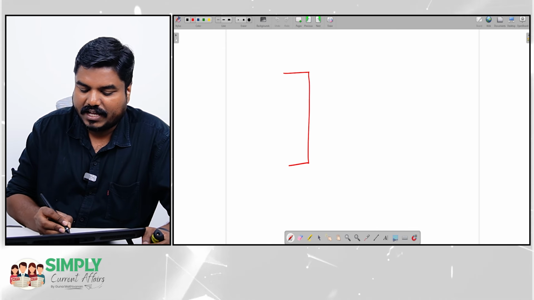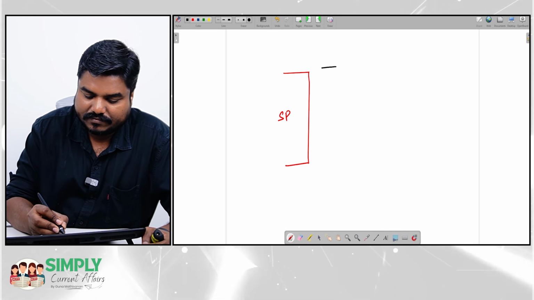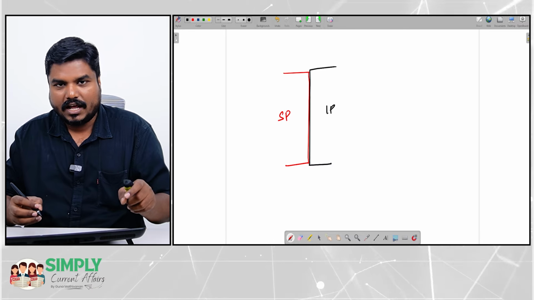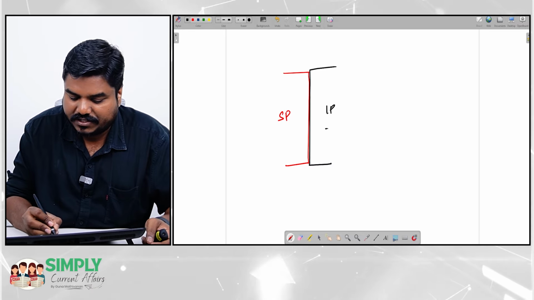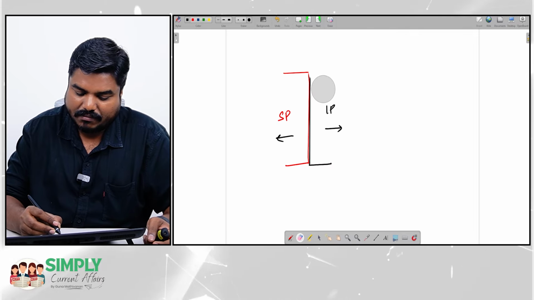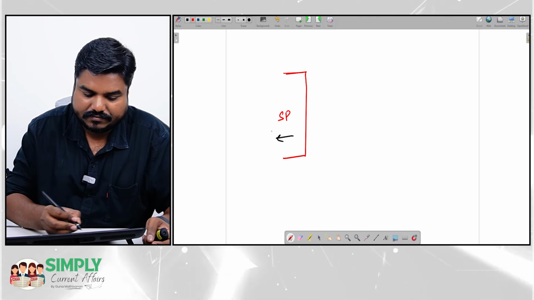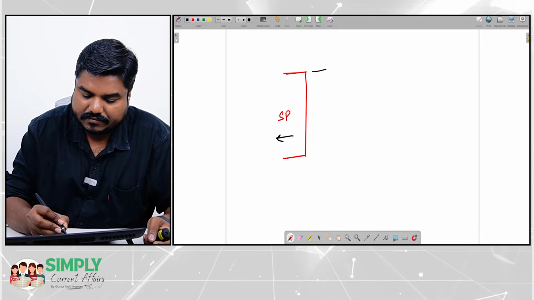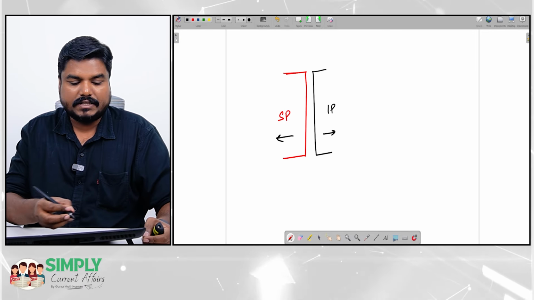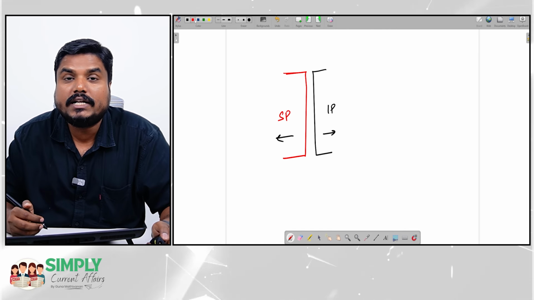On one side we have the Somalian plate, on the other side we have the Indian plate. Now when these plates diverge, they move apart. Beneath these plates, we have molten magma.